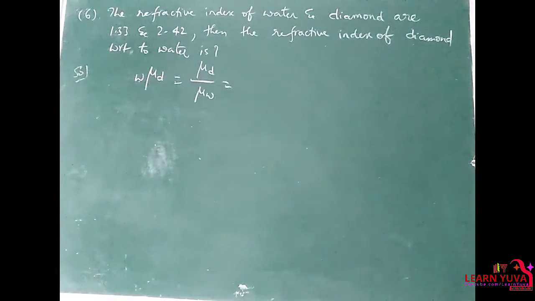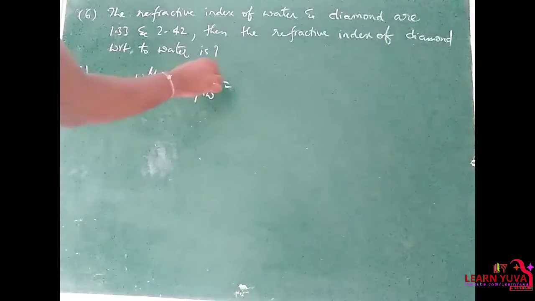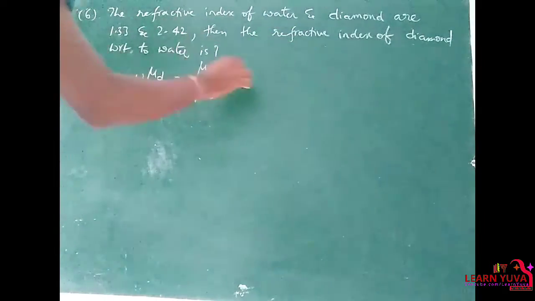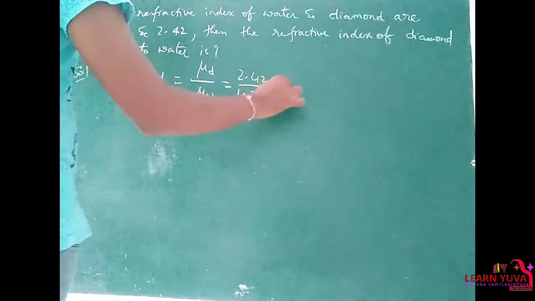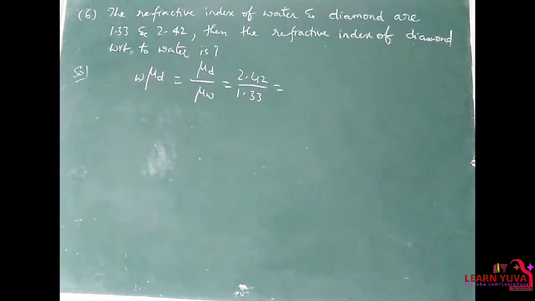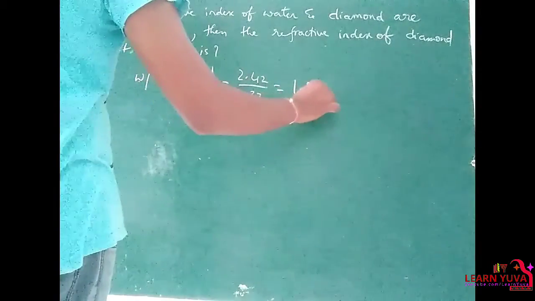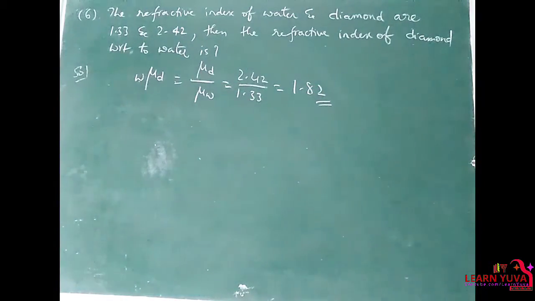So mu d by mu w is equal to mu d, 2.42, by 1.33. So 2.42 by 1.33, it will be 1.82.